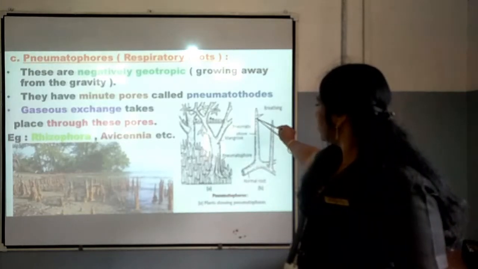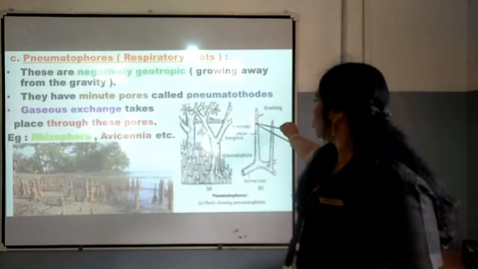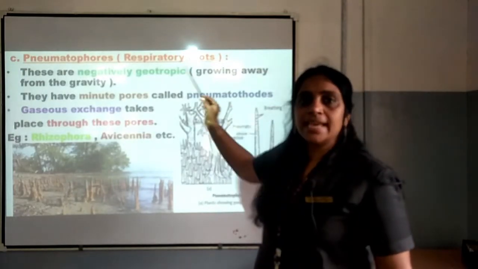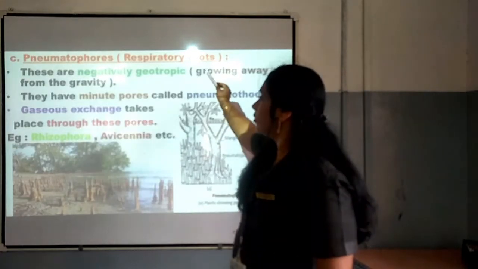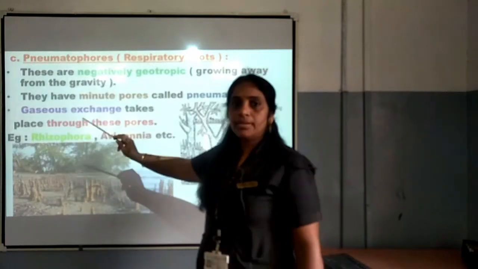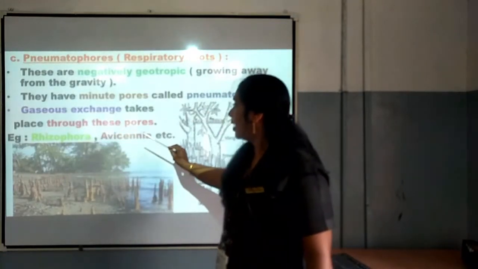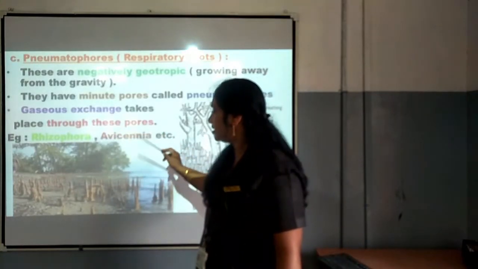These are the pores which are called pneumatophores, and from these pneumatophores gaseous exchange is taking place, and that is why they are called respiratory roots or pneumatophores. And the example is Rhizophora and Avicennia, in the case of plants Rhizophora and Avicennia.